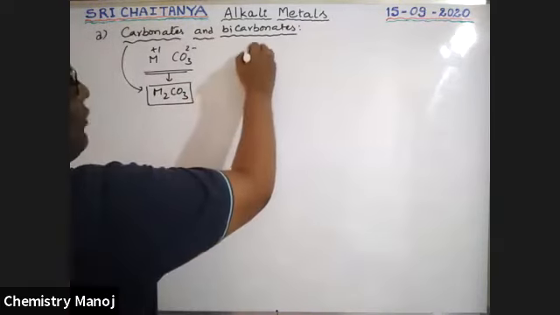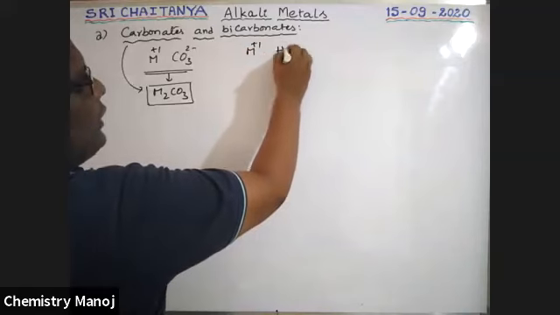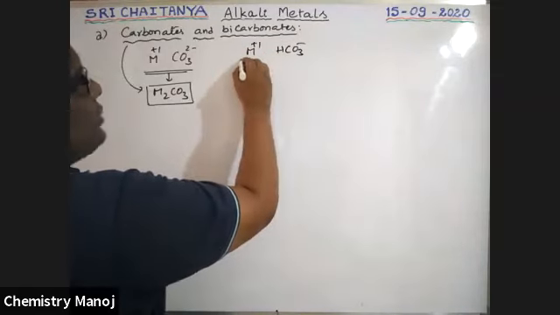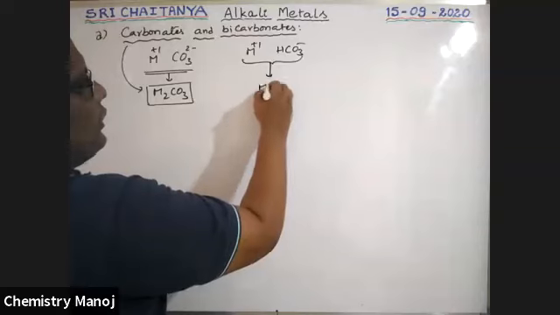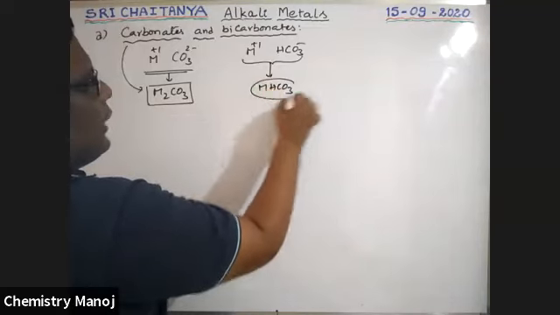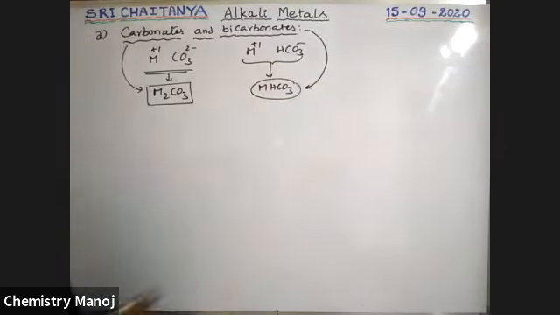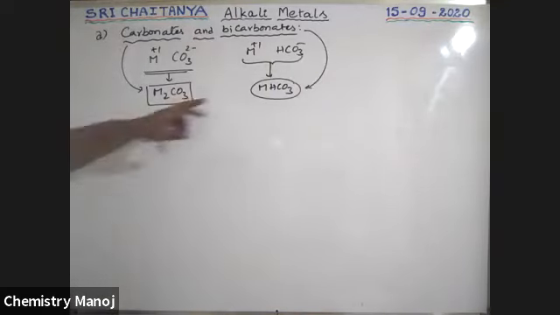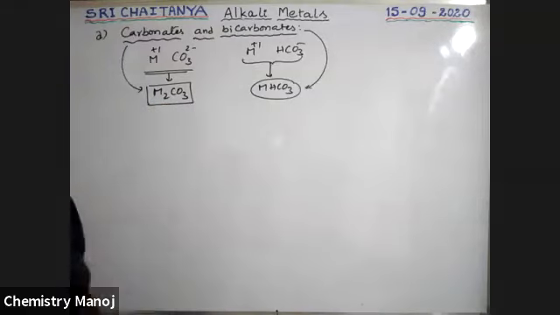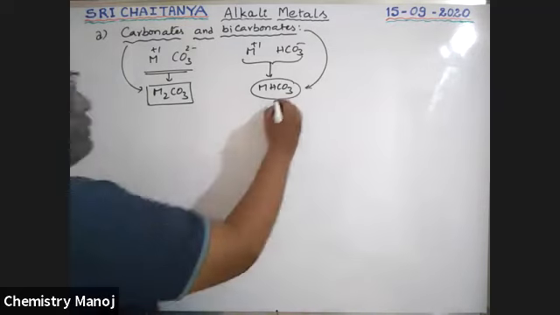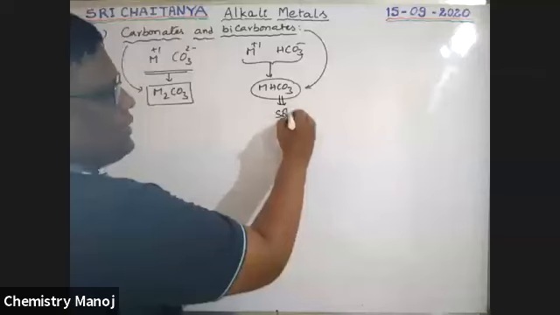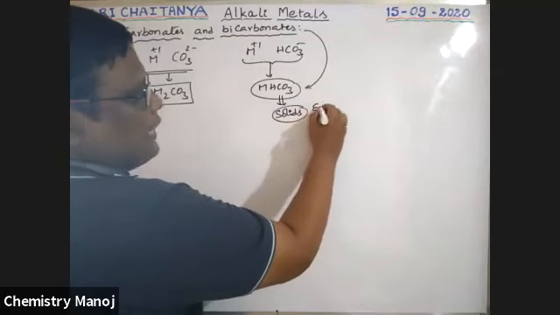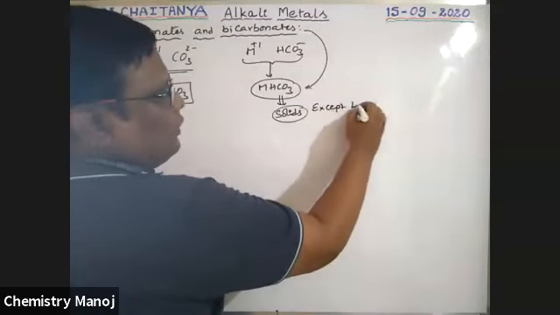For bicarbonates, our metal has +1. Bicarbonate is HCO3 minus. So based on these two combinations, MHCO3 is the bicarbonate. So the general formula for alkali metal carbonates and bicarbonates are M2CO3 and MHCO3. See, boys, here these bicarbonates are solids except lithium bicarbonate.